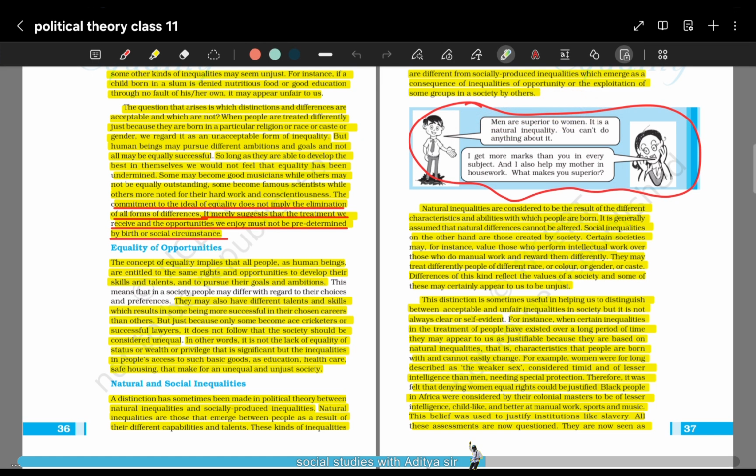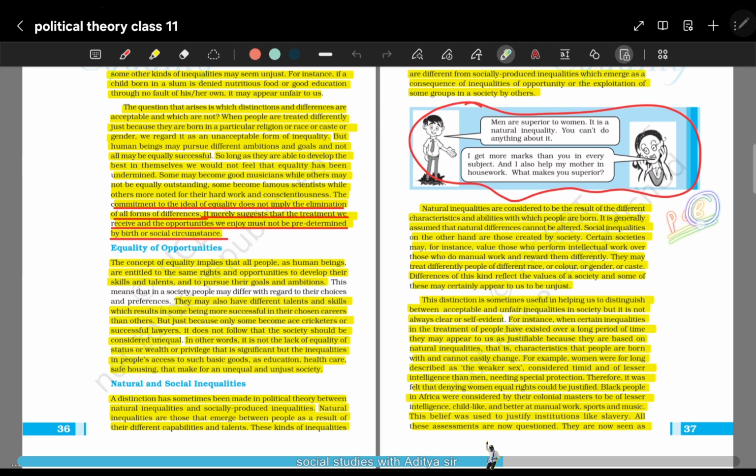You can say that there exists some form of difference in strength between a man and a woman of the same age, because that is natural. But we are not discussing superiority in terms of strength. Here this person is saying men are superior because society has made him think that way, that women are inferior, they cannot pursue, they do not have logical thinking and things like these, right? Often we hear that whenever it comes to science, most of the girls, not now but earlier, used to take PCB when opting for the science stream in class 11th, that is physics, chemistry, biology.